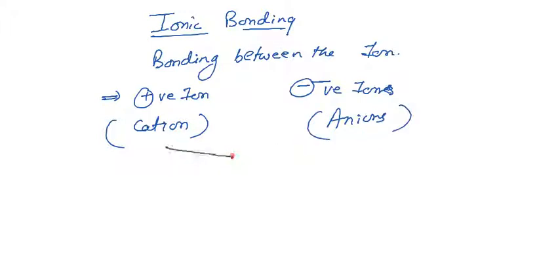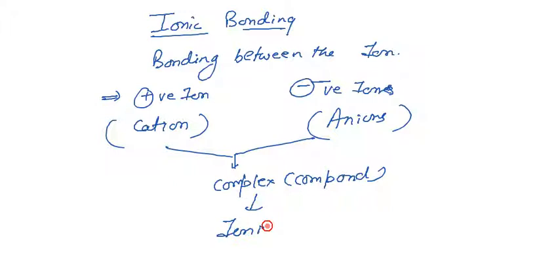When both interact and form a compound, that compound is considered an ionic compound.